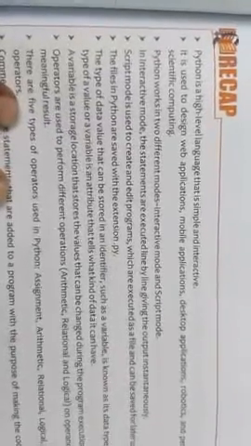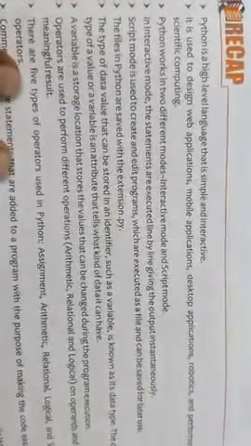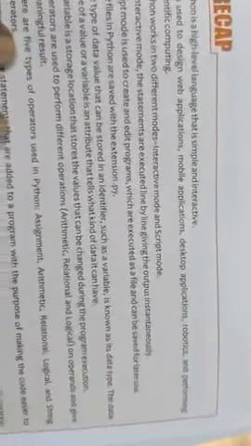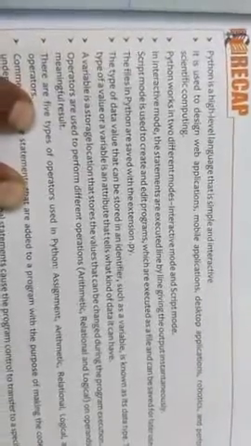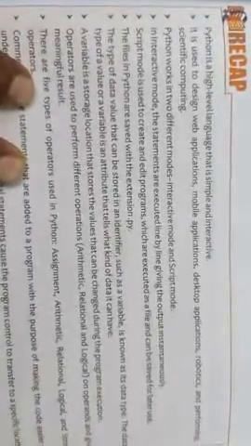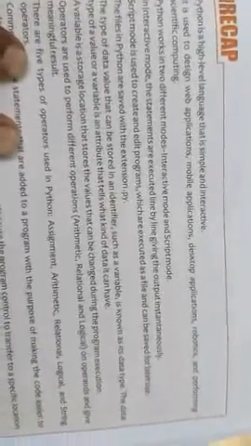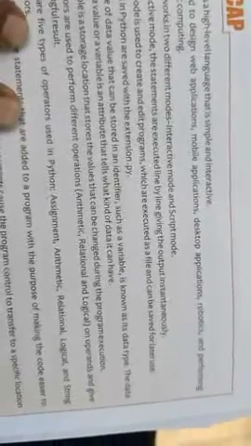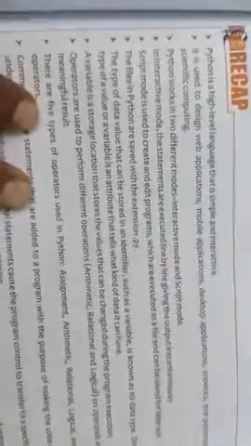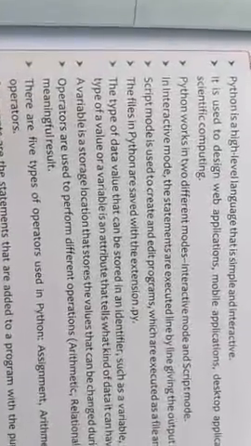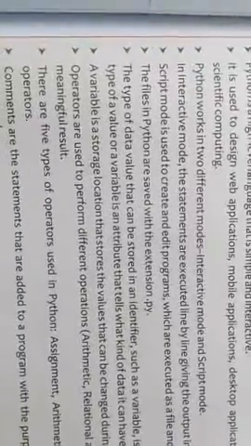In interactive mode, the statements are executed line by line, giving the output instantaneously. Script mode is used to create and edit programs, which are executed as a file and can be saved for later use. Files in Python are saved with the extension .py.